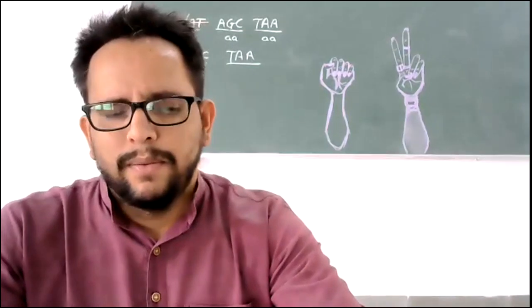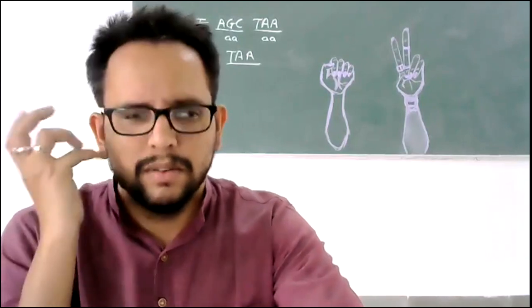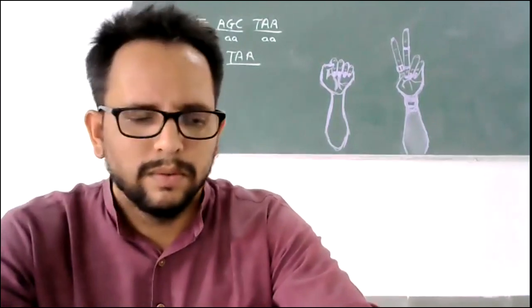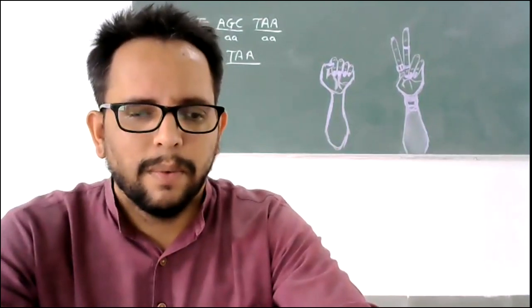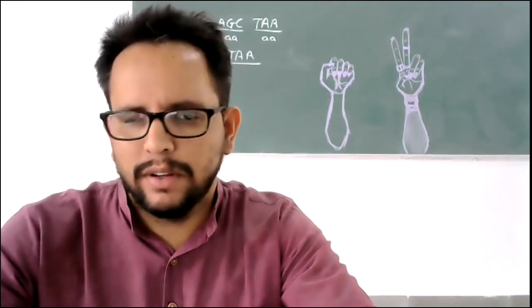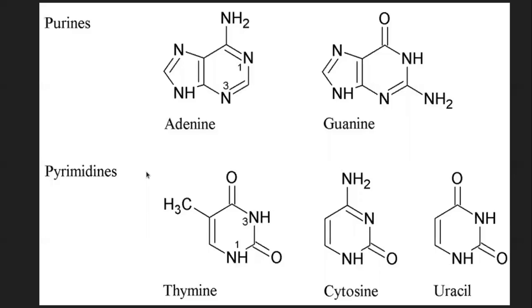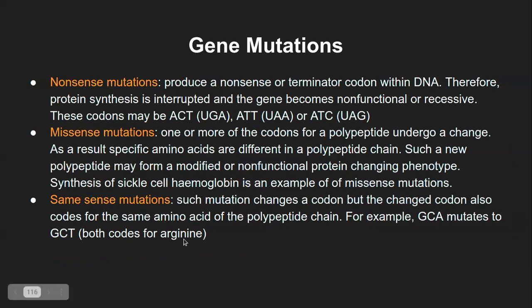Also, I heard that most of the genes in DNA don't code for anything. Like most of them don't code for anything, and a minority codes for something. So we'll come to that part in the next slide. I'll just show you that quickly. Just let me finish this. There are different types of mutations: nonsense, missense, or same sense. We will come to this, and that part will get covered.